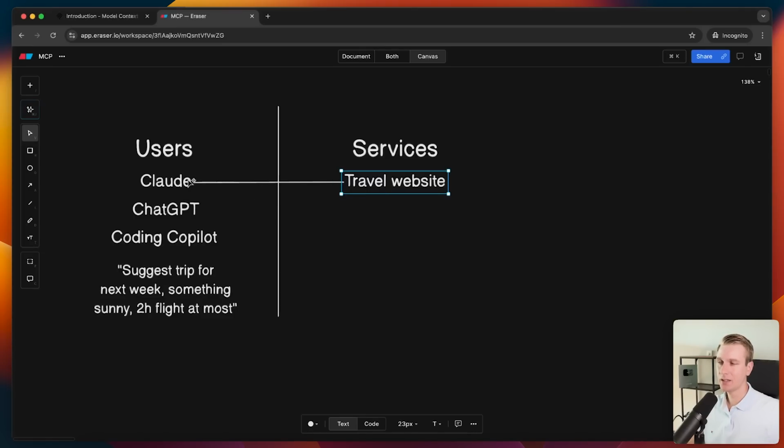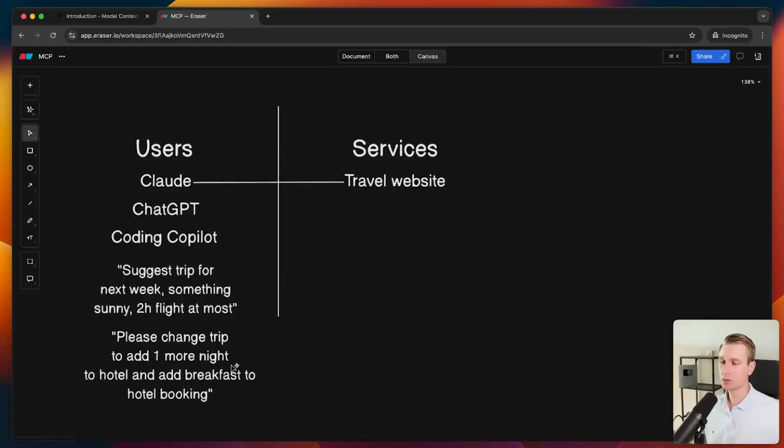And therefore, I think more and more people will be sitting inside these applications. And this was just an example of suggesting a trip, basically retrieving some information. But ultimately, we also want to do something. So if I booked my trip and suddenly I found out, oh wait, we actually want to stay one more night, and actually we do want to go with the breakfast offering from the hotel, but I already booked it, now I need to change my trip.